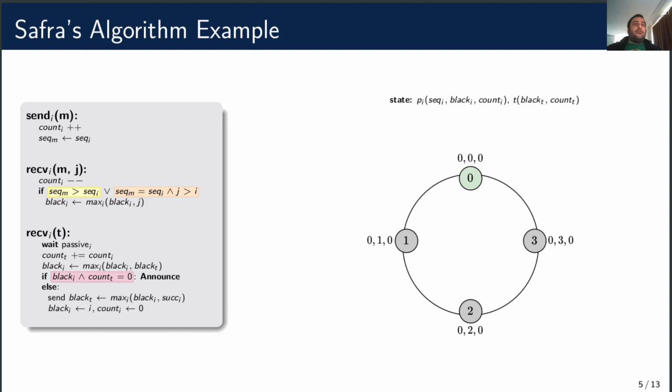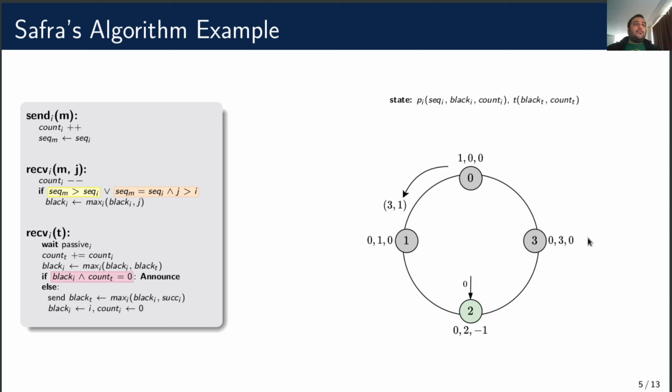Initially, all counts and sequence numbers are zero, and each process has black in itself. 0 sends a message to 2. It becomes passive and forwards the token with a count of 1. The token's black field is set to 3. This is a special case to make sure that each process is visited at least once.